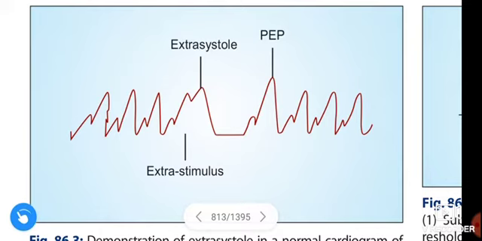Then the gap is what we call the compensatory pause, and the next systole that forms just after this is called post extrasystolic potentiation.